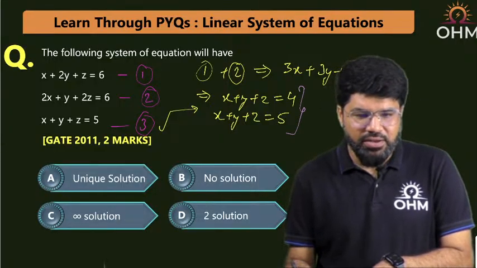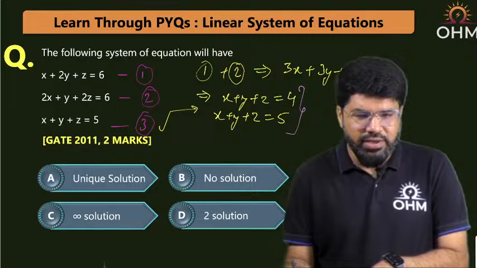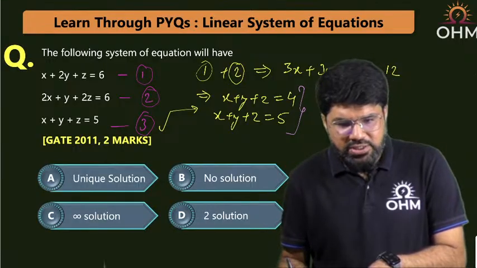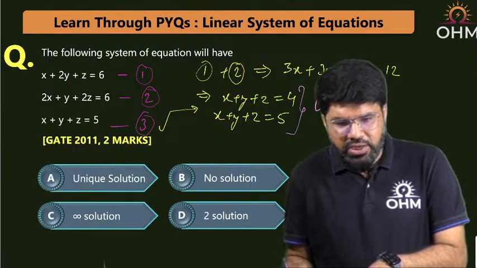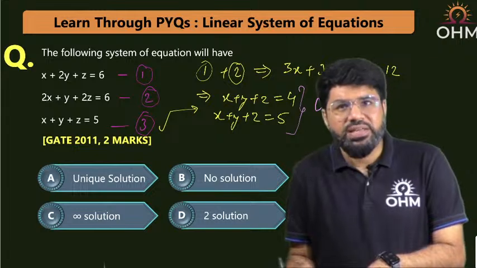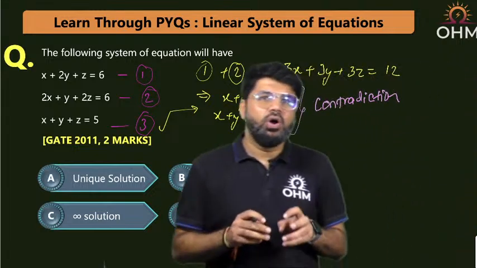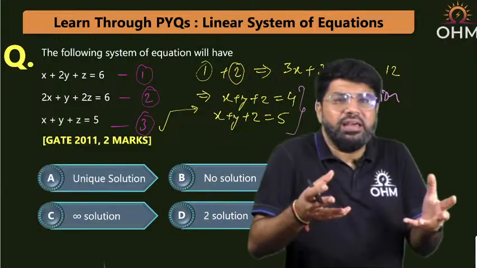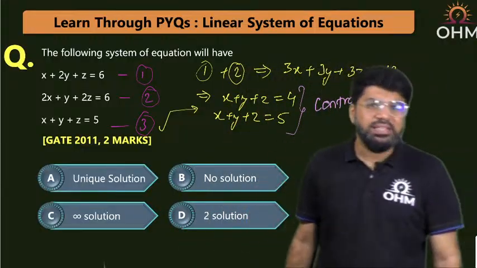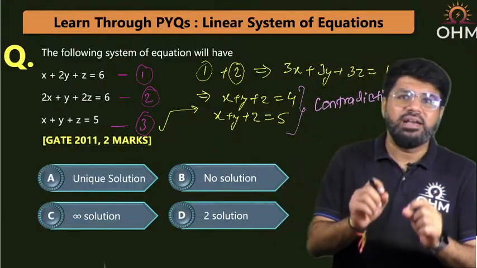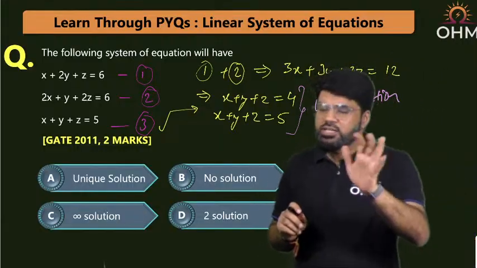What is happening here? The equations are just contradicting in nature. I call it contradiction. Contradiction means that the two equations do not agree with each other. And if they do not agree, you cannot find any value of x, y, z. The system of equations is unsolvable. You cannot find any value of x, y, z so as to get a solution.